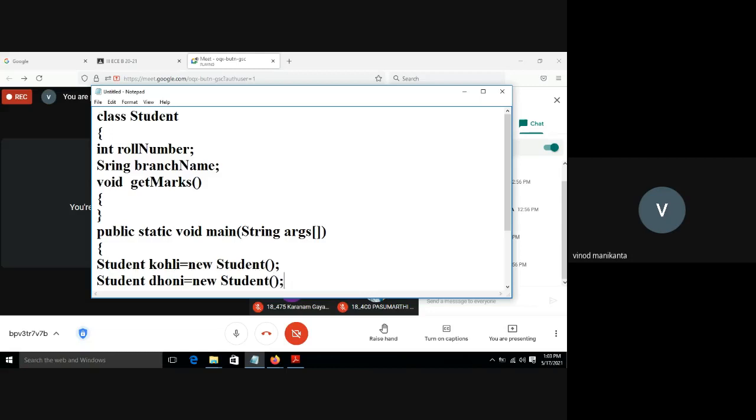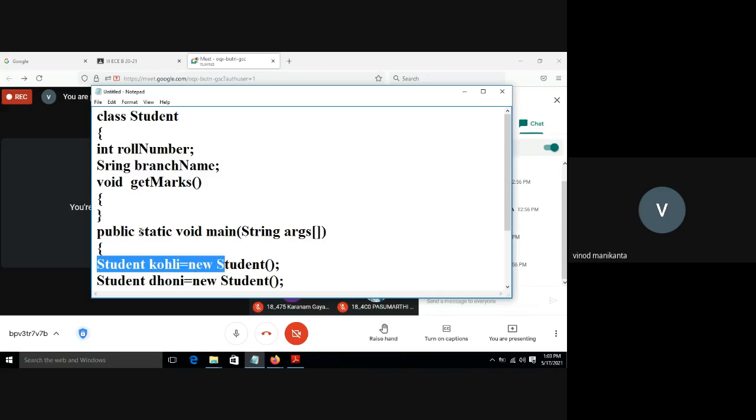As soon as I create an object Kohli, Student is the class name. Kohli is the object name. New is an operator which is used to create an object. Student() is the constructor. Okay, that I will tell you later. Simply identify this syntax. Kohli is an object.